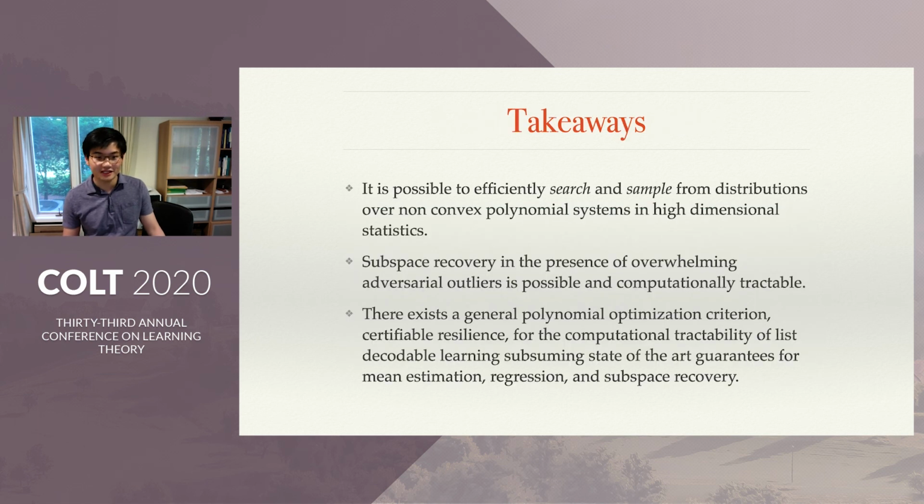Right, so takeaways. It is possible to efficiently search and sample from distributions over non-convex polynomial systems in high-dimensional statistics. Subspace recovery in the presence of overwhelming adversarial outliers is possible and computationally tractable, and there exists a general polynomial optimization criterion, certifiable resilience, for the computational tractability of list decodable learning, subsuming state-of-the-art guarantees for mean estimation, regression, and subspace recovery.